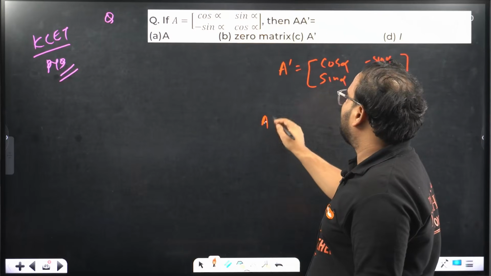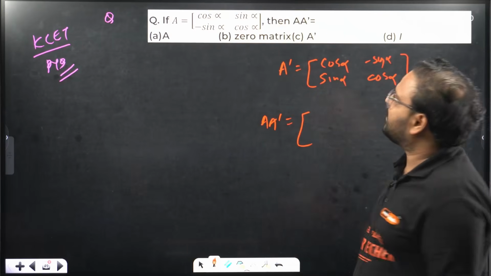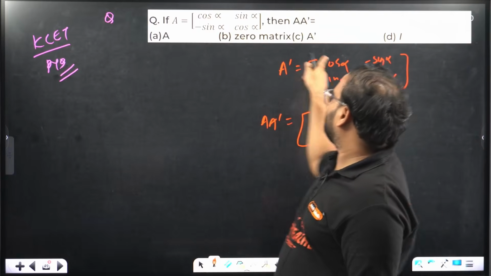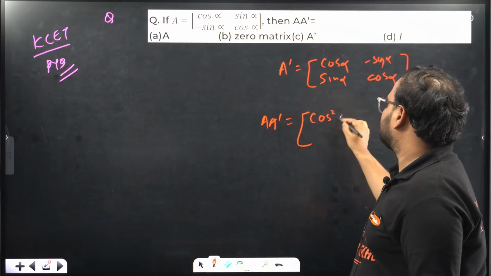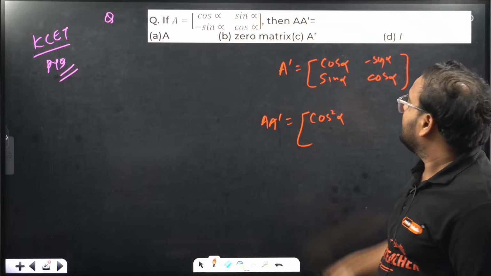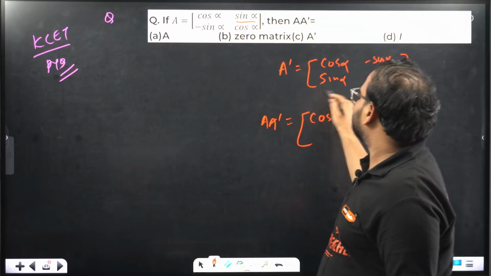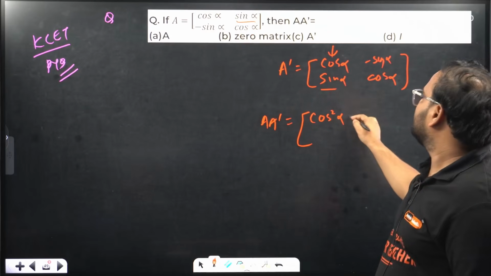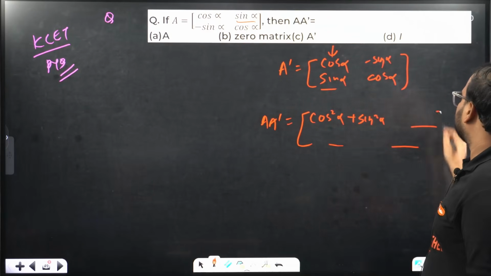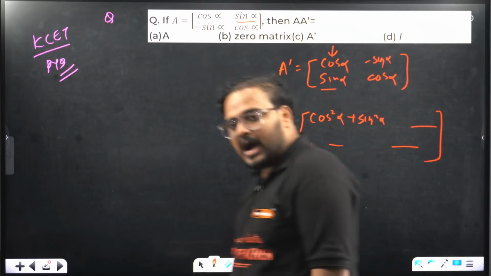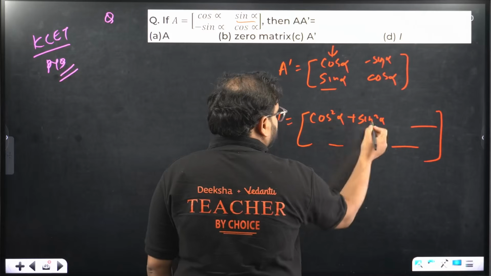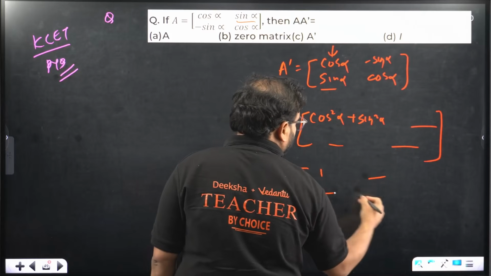Take product of A into A dash. Check. To multiply, cos alpha into cos alpha, how much is that? Cos square alpha. Sin alpha into minus sin alpha, how much does it become? This sin alpha into this, because you're going to do column over here, right? So plus sin square alpha. Cos square plus sin square is how much? 1. Forget about the other elements.